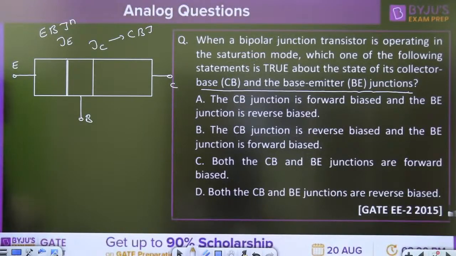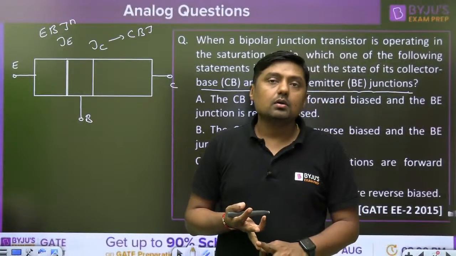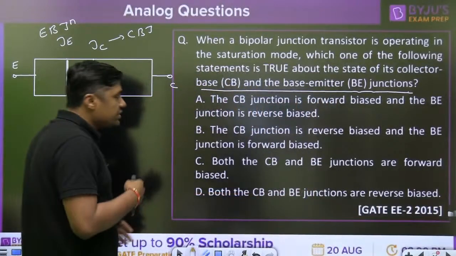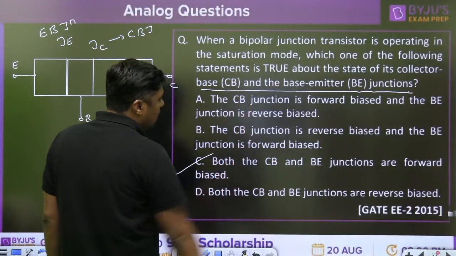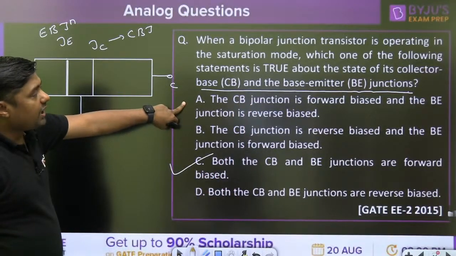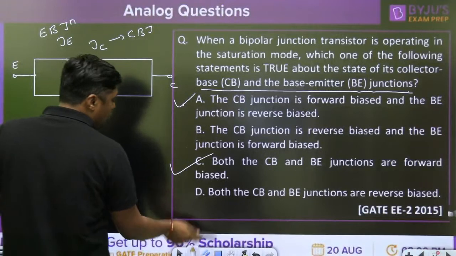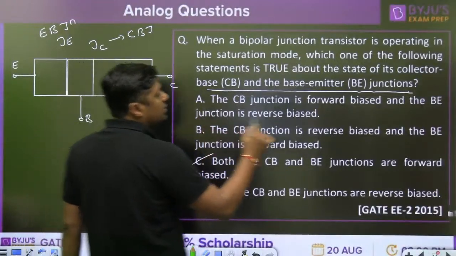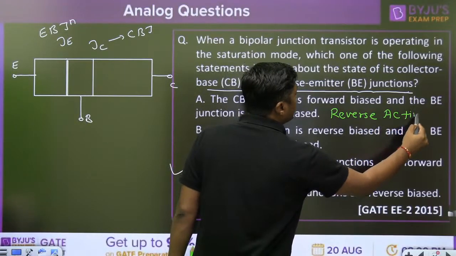Now, which answer is correct? Here it's very simple. We have the 4 modes: normal active mode, reverse active mode, cutoff, and saturation. So it is a saturation. In saturation, both the collector base and emitter base junctions are forward biased. When the collector base junction is forward biased and base emitter junction is reverse biased, which mode is it? We can say A is reverse active mode, or inverse active mode.